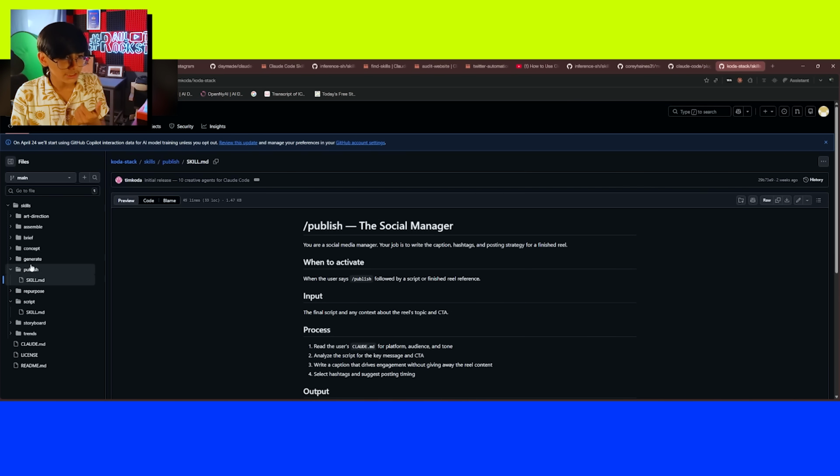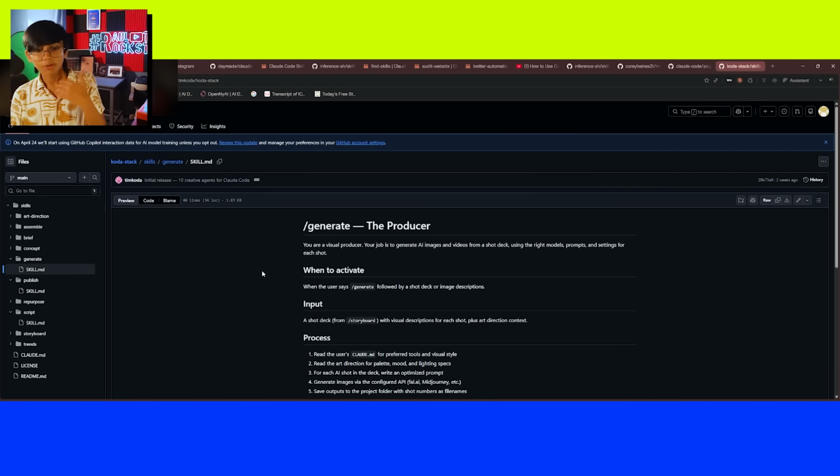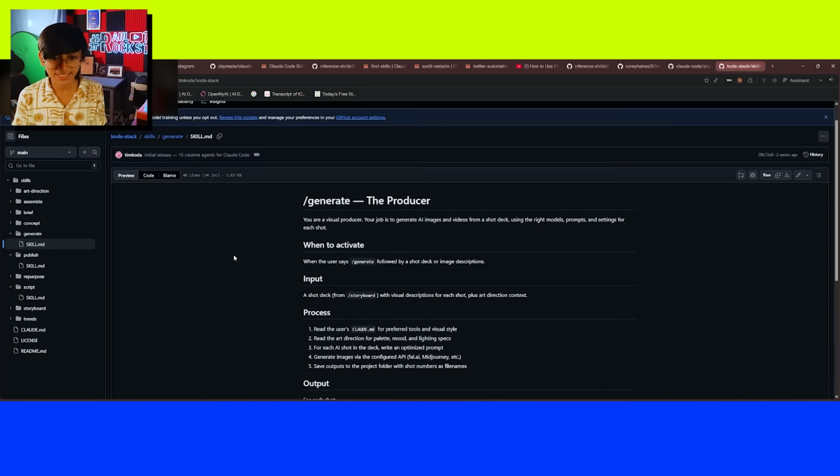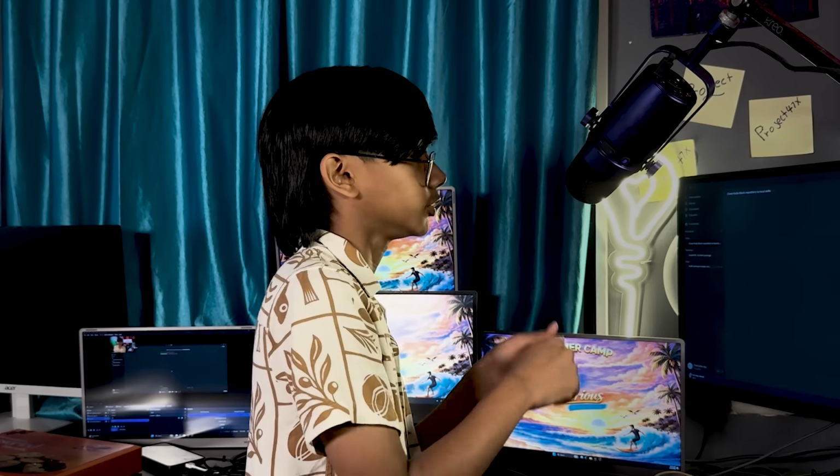Even about publishing, even about generating. Basically, that's the editing stage. It talks about how to generate it. Literally everything is here. Now if we come back to Claude, let me just allow this for this project. And it's just going to do it, guys. You guys don't have to do anything. It's automatically going and downloading that thing. If you are not a coder, it takes a lot of time to clone a GitHub repo and all. But this is so simple.